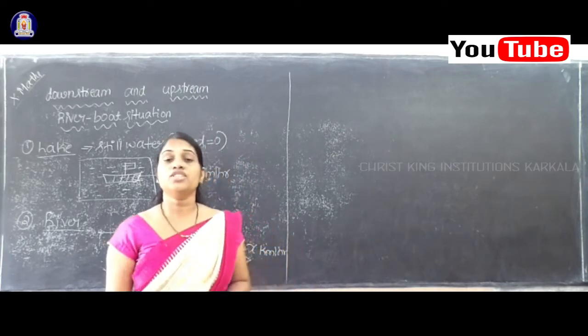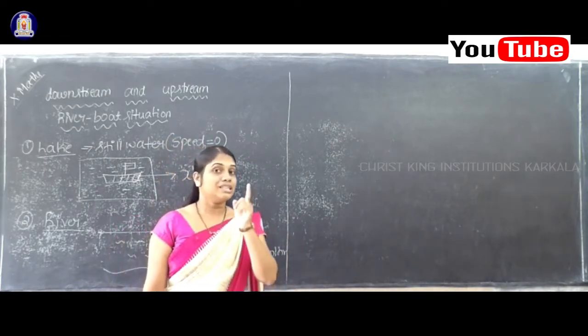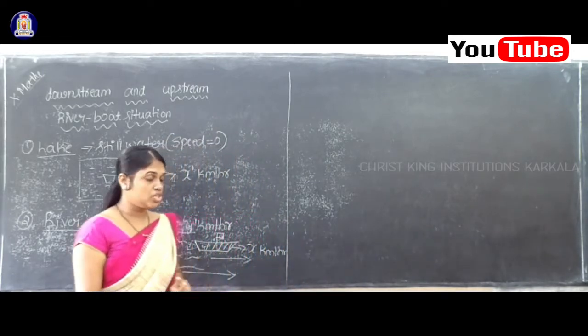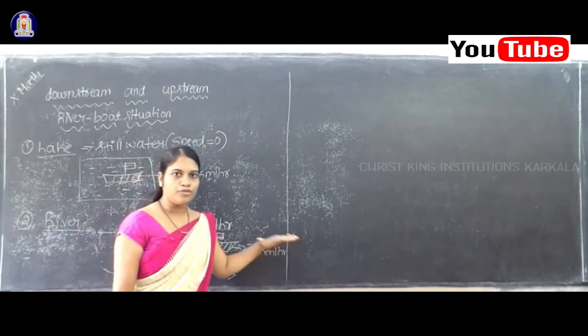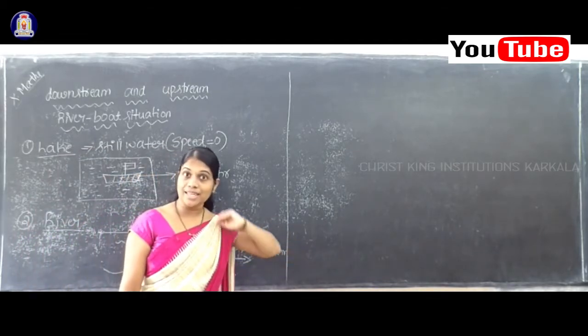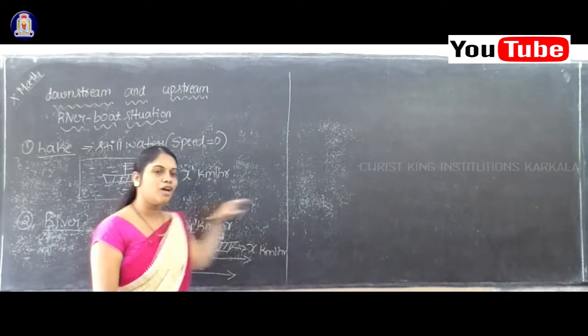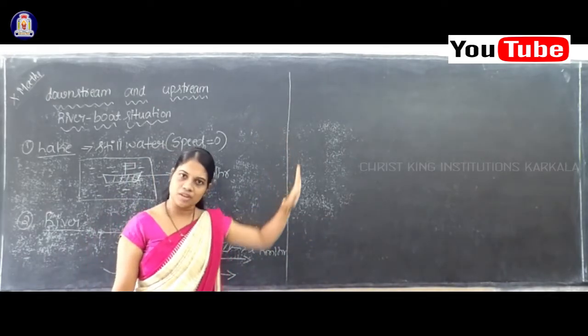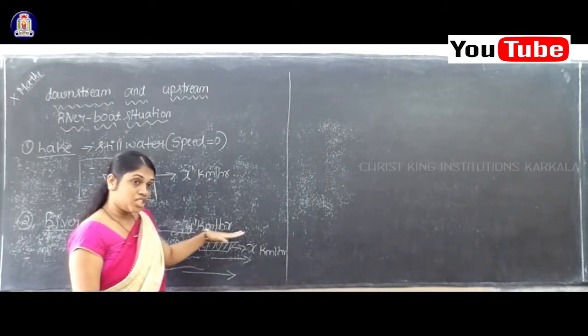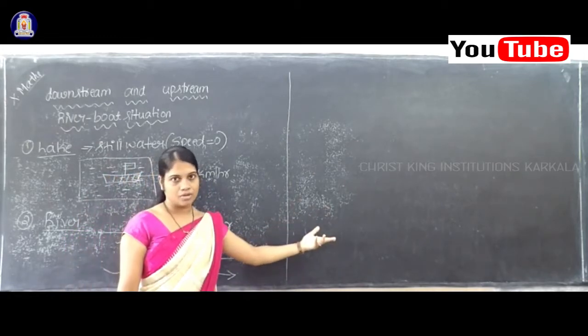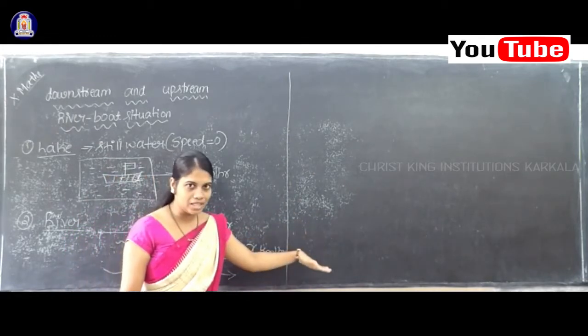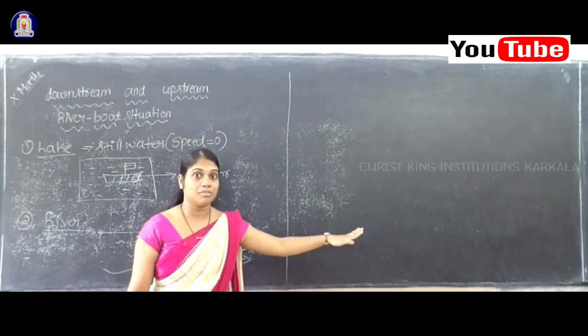Okay, so students, you have to remember, in a downstream, the speed of the boat will get increased by the speed of the stream, because both are moving towards the same direction, isn't it? So therefore, the speed will increase. The speed will increase by the speed of the stream, right?